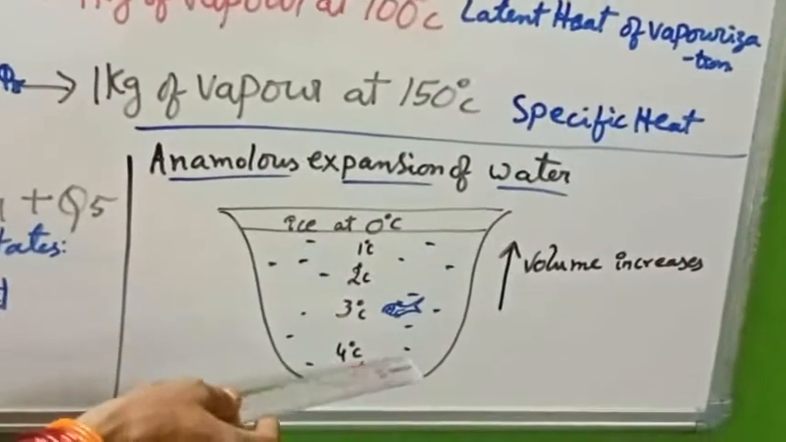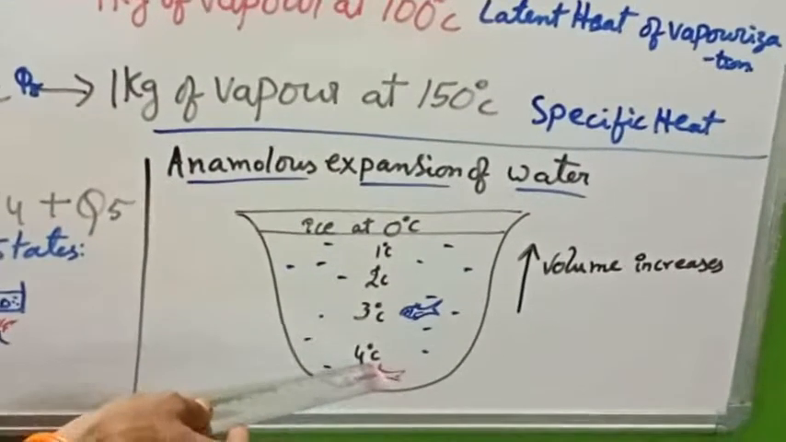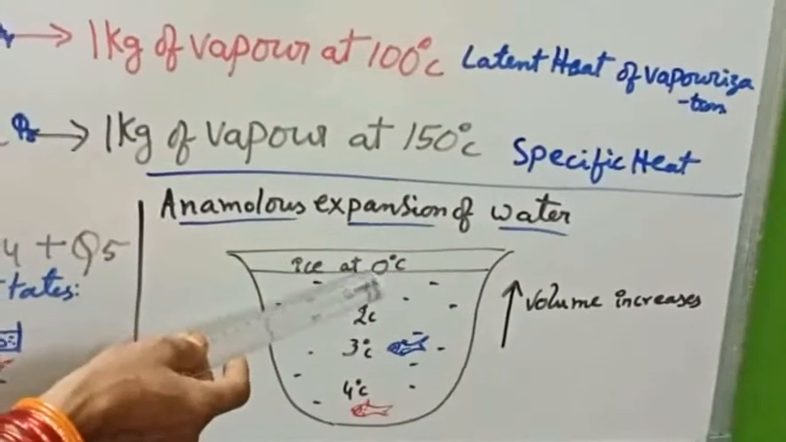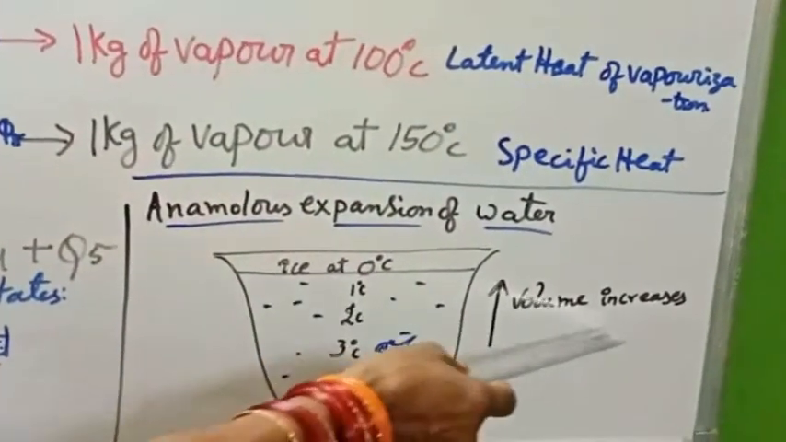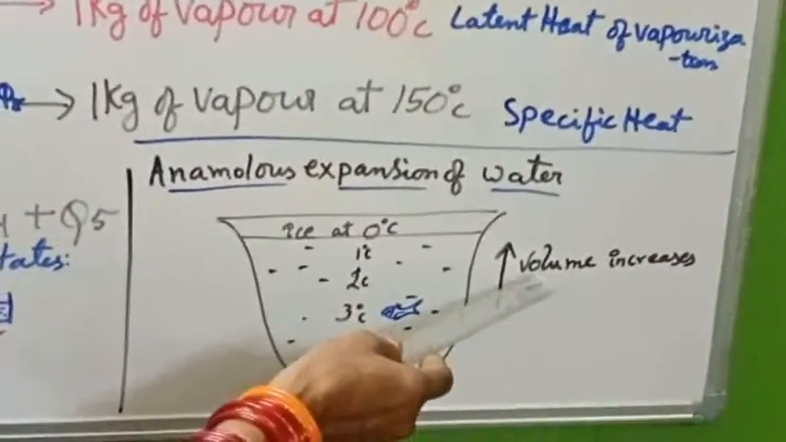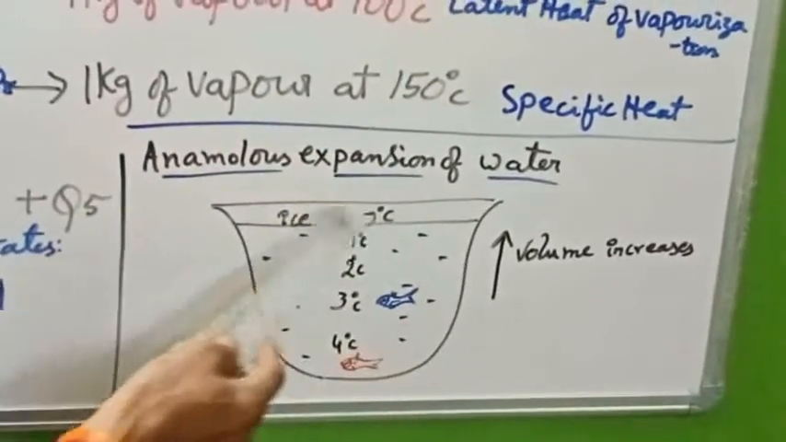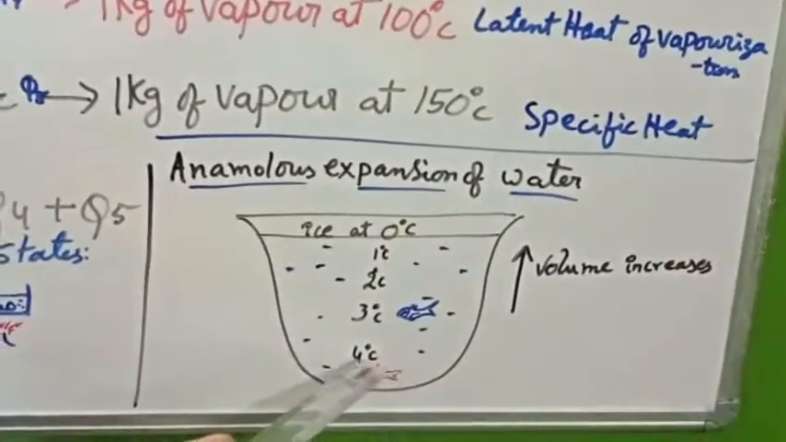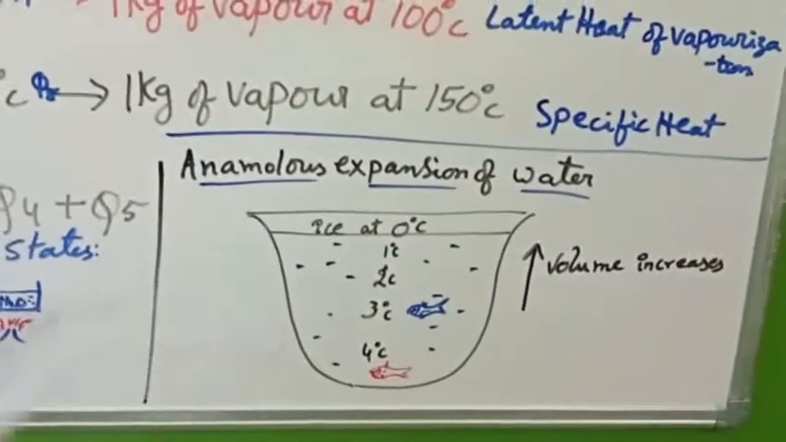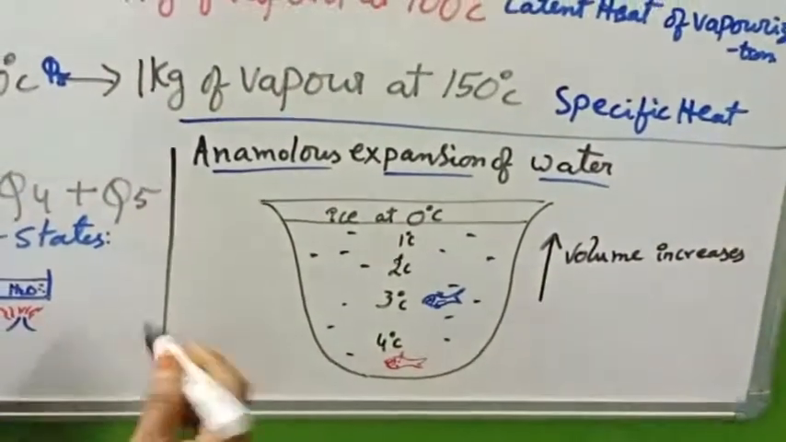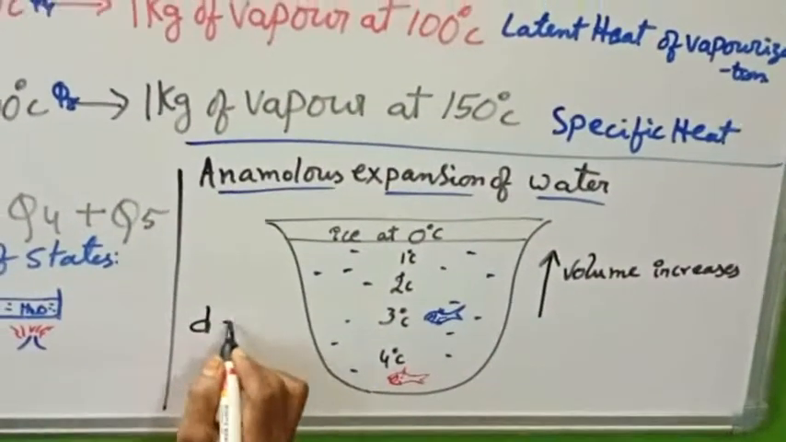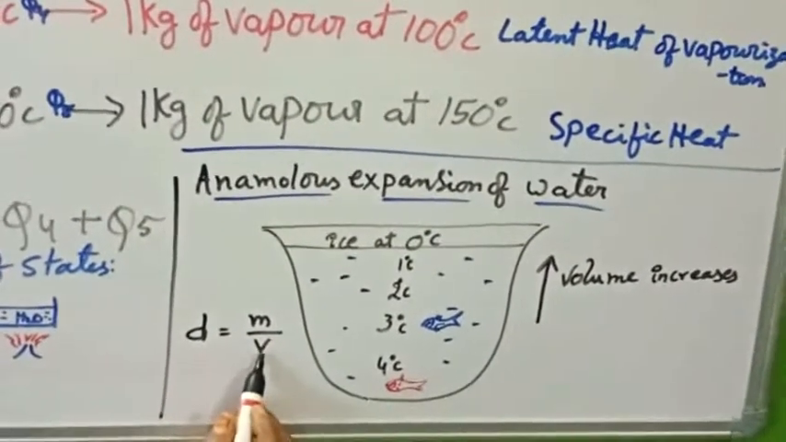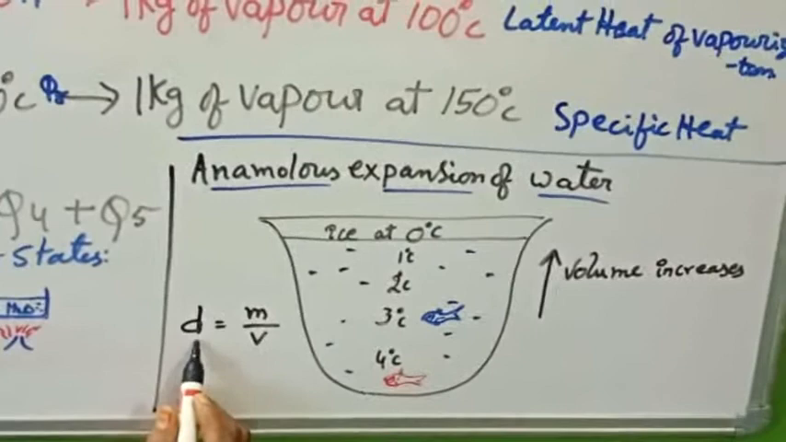decrease the temperature? When you decrease the temperature from 4 degrees to 0 degrees, at that time volume increases. This property we are able to find in the case of water. It is having high density at 4 degrees Celsius. Water is having high density. Density formula is M by V. See here, when the volume increases, density decreases.